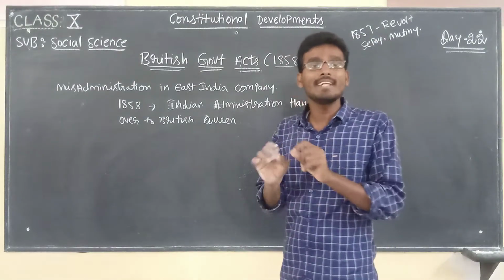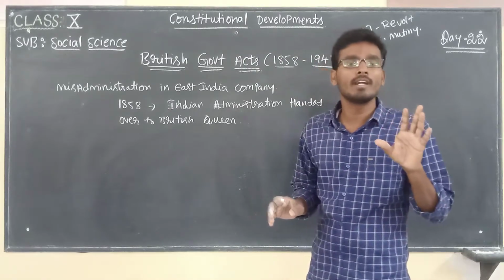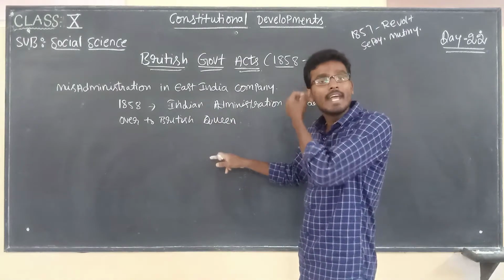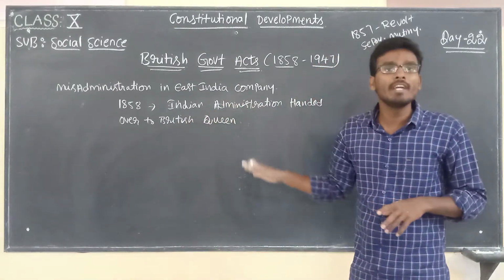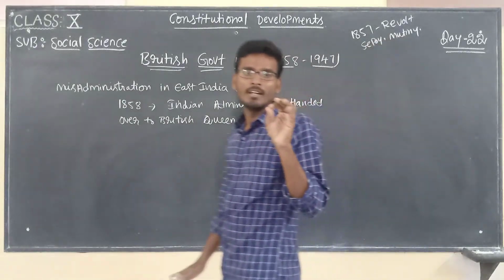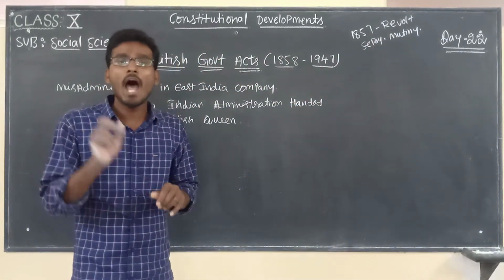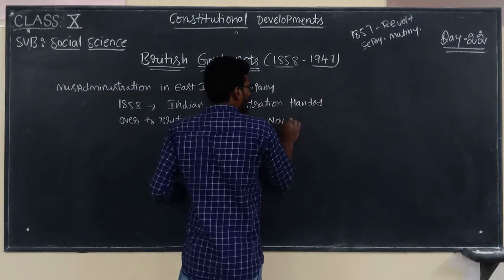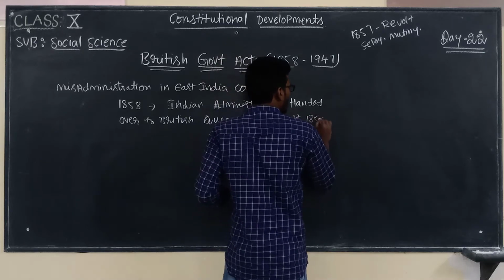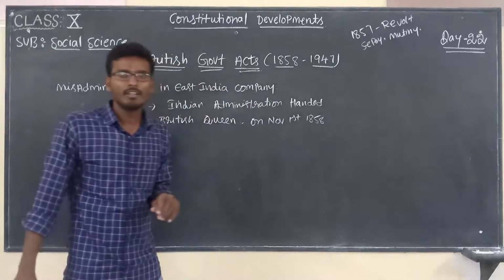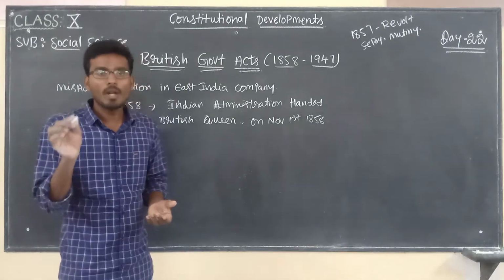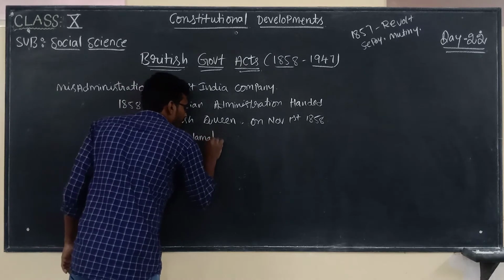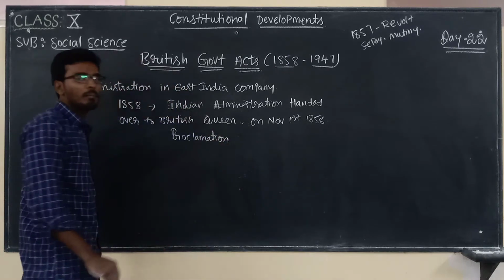East India Company license was cancelled, and more importantly, from there the administration of Indian affairs was taken over by the British Queen, and the license of East India Company was cancelled. And more importantly, on November 1st, 1858, Queen Victoria, Queen of England, made one proclamation.